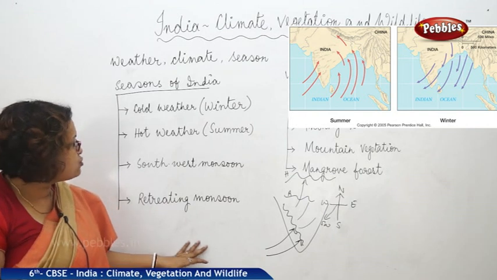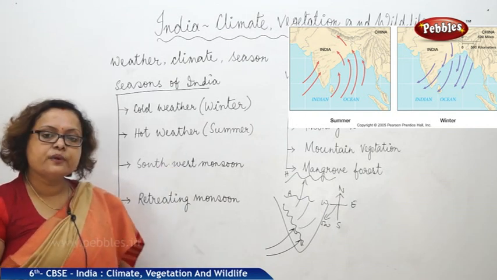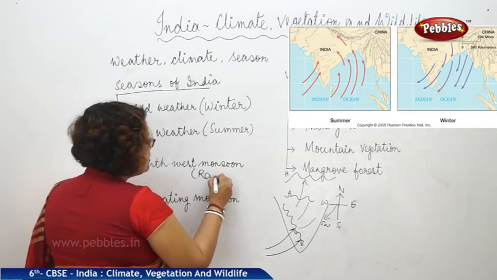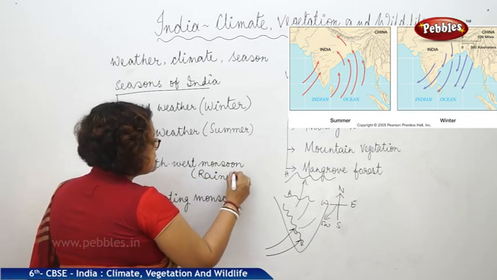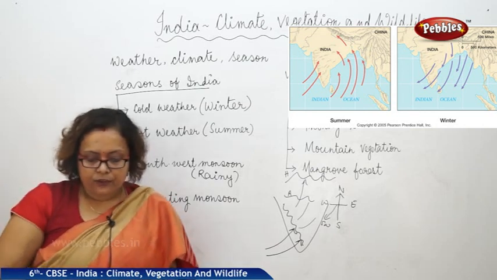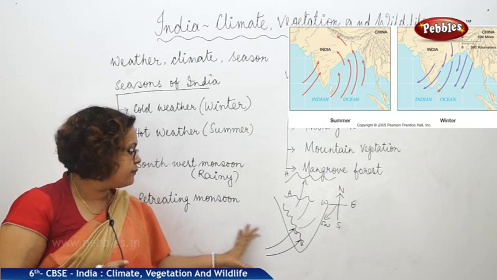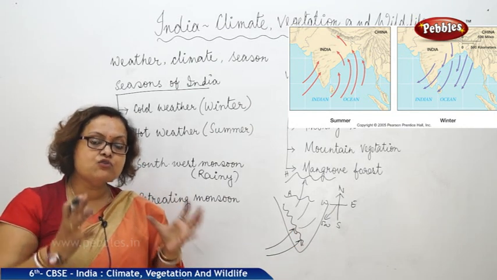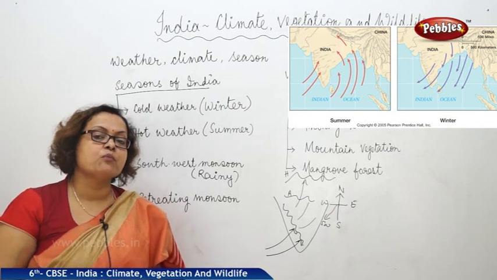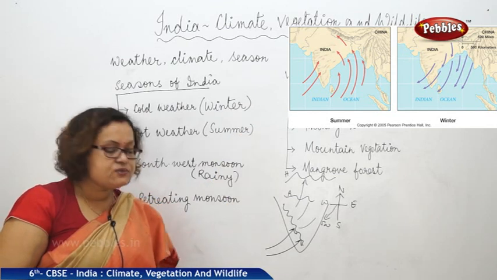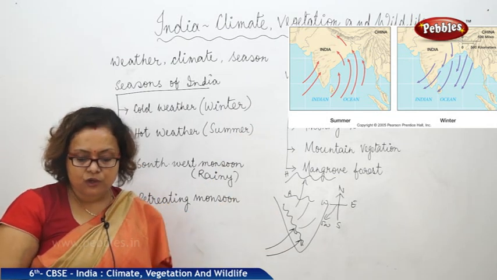India is waiting for this southwest monsoon season, which is also named the rainy season. This is the time India experiences maximum rainfall. This wind is carrying a tremendous amount of moisture with it, and they cause adequate rainfall in most of the parts of India.